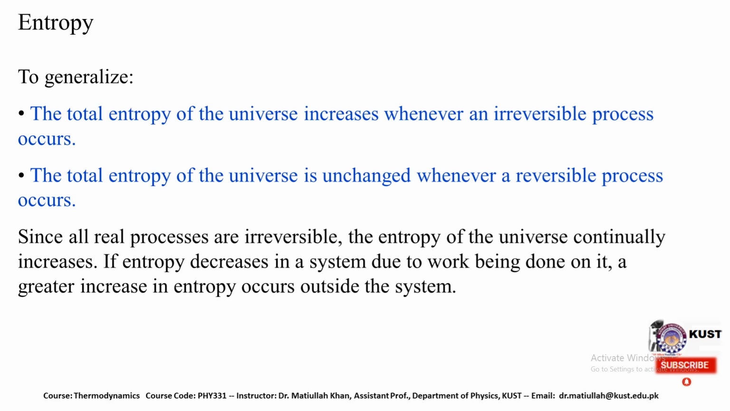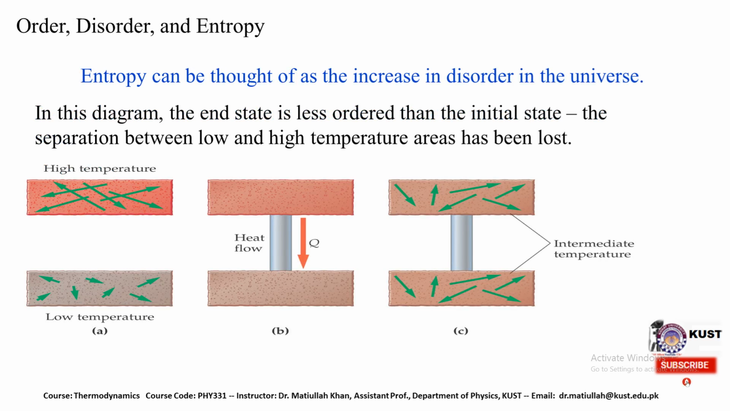If entropy decreases in a system due to work being done on it, a greater increase in entropy occurs outside the system. So it means generally that if there is a decrease in entropy in some place, this could be done at the cost of an increase in entropy of the surroundings. We have a simple example here of order, disorder and entropy of any particular system. Entropy can be thought of as the increase in disorder in the universe. In this diagram it is clarified that the end state is less ordered than the initial state, so the separation between the low and high temperature areas has been lost.